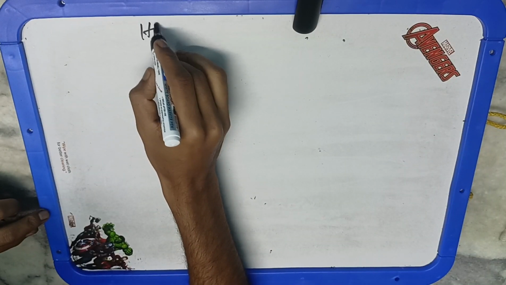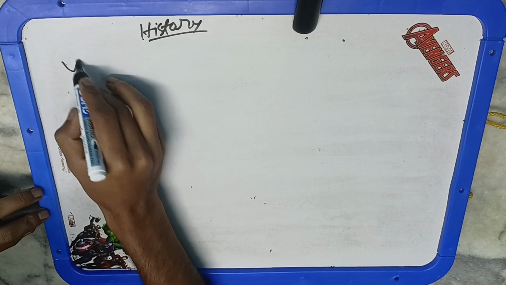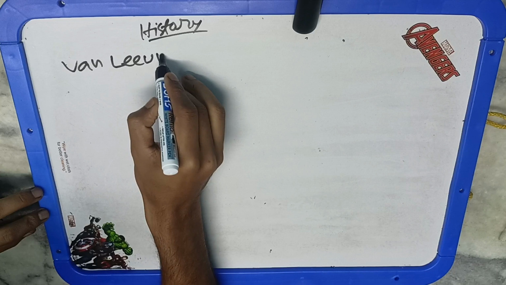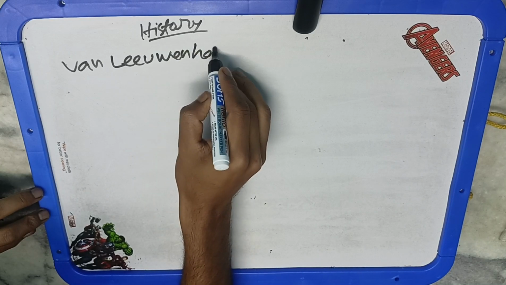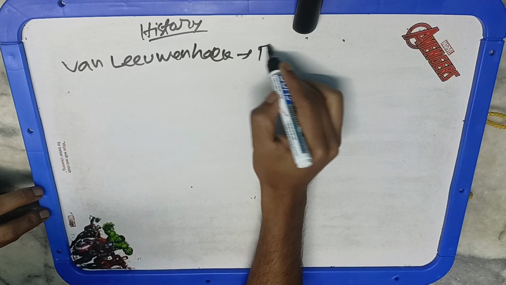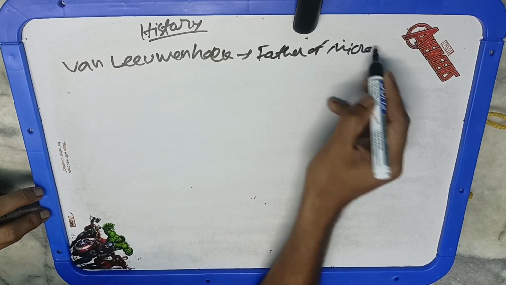Why? Because he was the first to observe the bacteria and protozoa with his improved lens system of microscope, which he made by grinding. Okay, then second is Linnaeus. Carolus Linnaeus is considered the father of taxonomy. We are well aware of it, that he developed a way of naming and organizing species that we still use today.